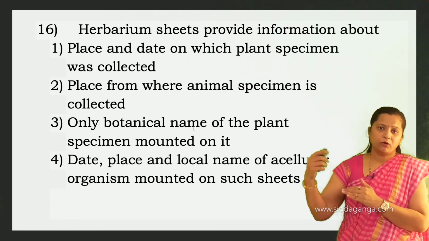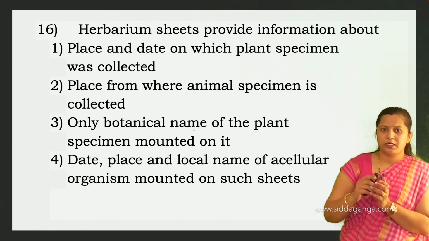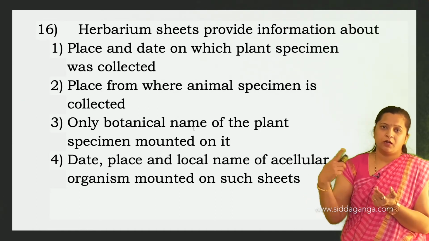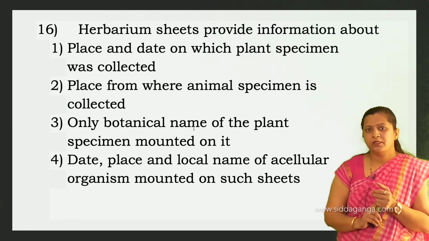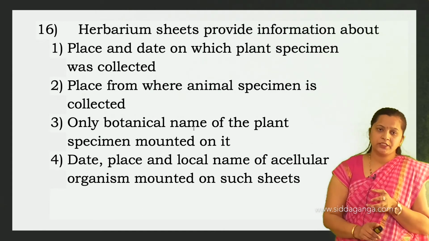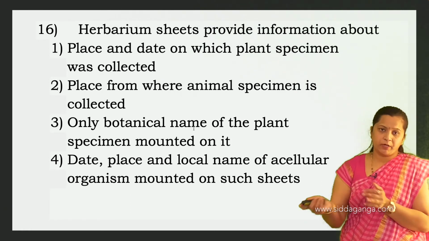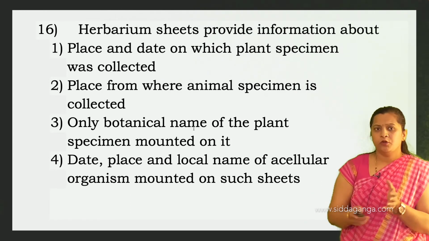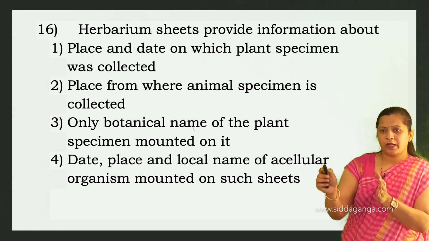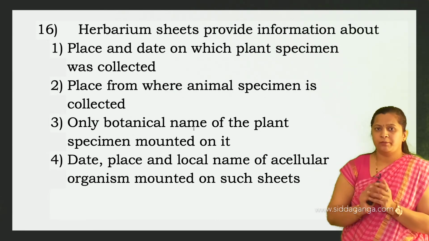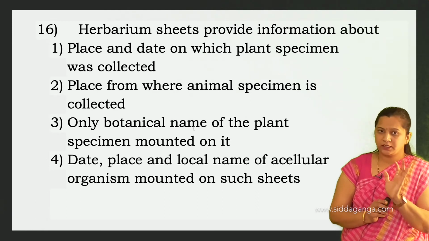On the right lower corner of each herbarium sheet, there is a label that carries information regarding the date of collection and the place where that particular plant specimen was collected, its local name, its English name, its scientific name, the family to which that plant belongs, and the collector's name. A label containing all such information is placed on the right lower corner of the herbarium sheets. So here they have given place and date on which the plant specimen was collected, that is right.